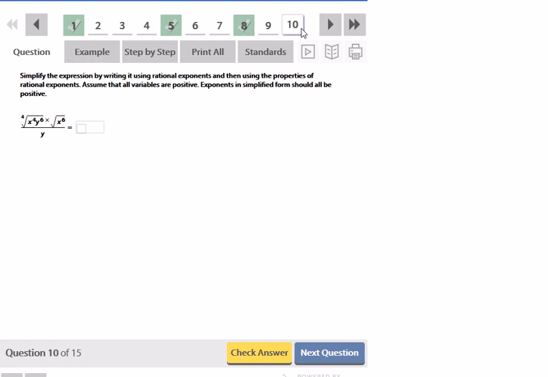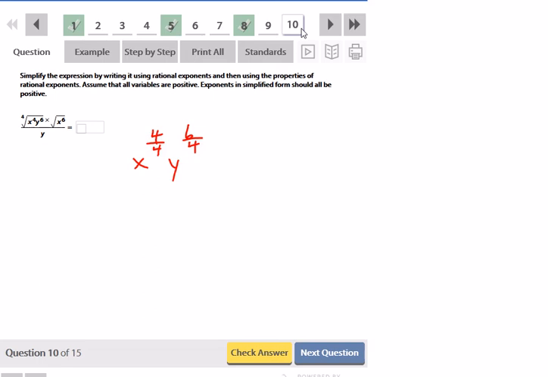Okay, simplify using rational exponents. Assume that all variables are positive. Exponents in simplified form should be positive. Okay, so if we were to get rid of these radicals, that radical could be distributed over multiplication. So I would have x to the 4 over 4, y to the 6 over 4, and this times right here shouldn't even be there. I mean, that looks ugly as an x, but that does mean times.